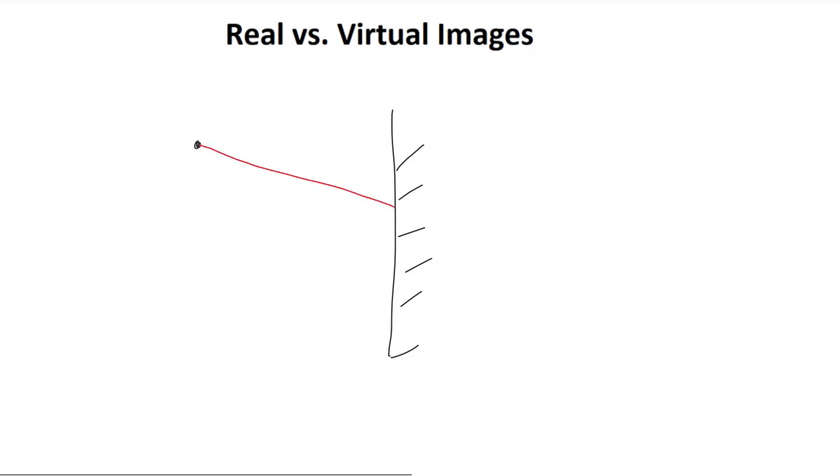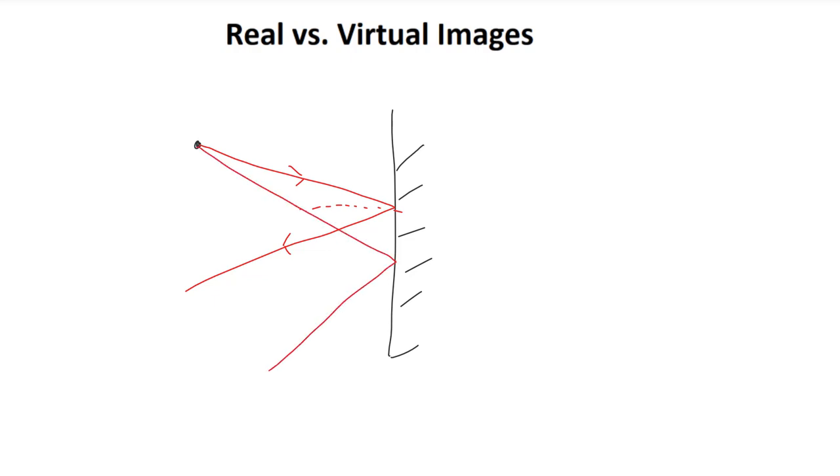According to the law of reflection, this first light ray that I have drawn must be reflected as shown. The angle of incidence to the normal, that dashed line that I have drawn, is equal to the angle of reflection to that normal. Likewise, for this second light ray, we again have the angle of incidence equaling the angle of reflection. What does this mean in terms of what we see in the mirror?